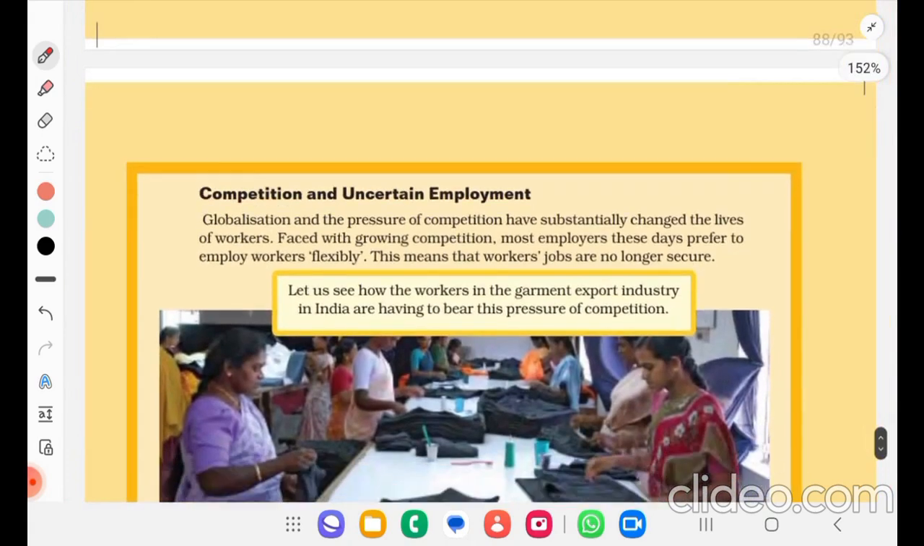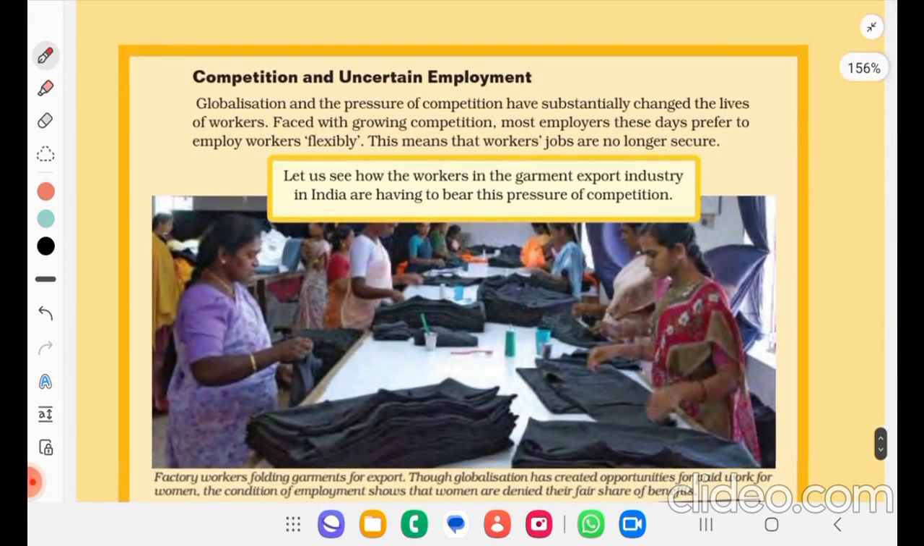So, competition and uncertain employment. Globalization and the pressure of competition have substantially changed the lives of workers. Faced with growing competition, most employers these days prefer to employ workers flexibly. This means that workers' jobs are no longer secure.